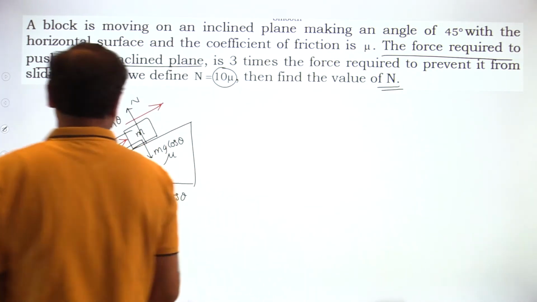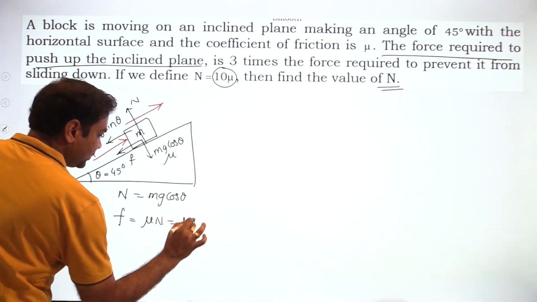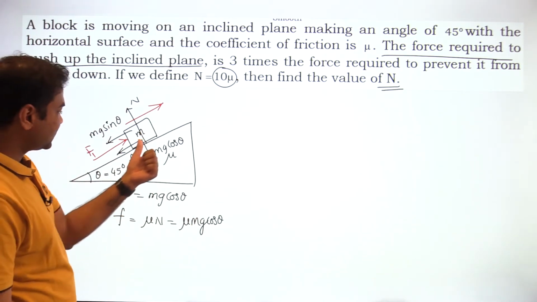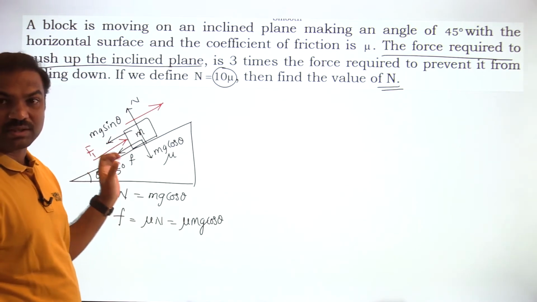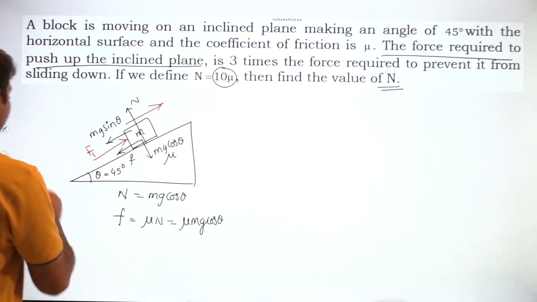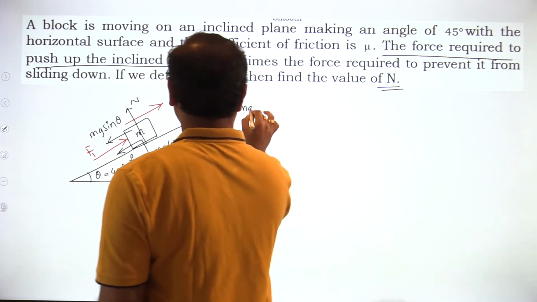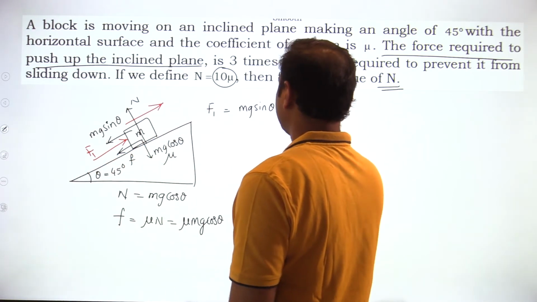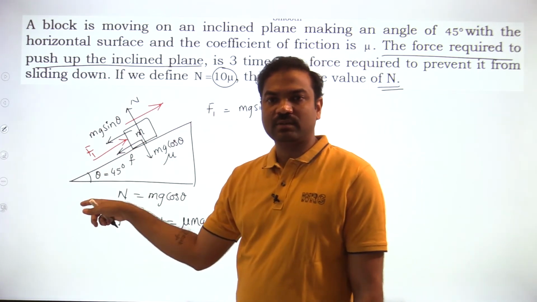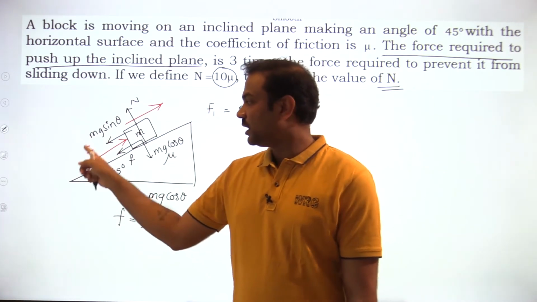Then what is the friction force value? Friction force value is equal to mu into normal reaction, that is mu into mg cos theta. That is the friction, acting downward. Mg sin theta is also acting downward. But still we want to push it up the inclined plane. Then what is the force required? F1 value is equal to mg sin theta plus friction. Mg sin theta is acting downward, friction is also acting downward. So to move the block up the inclined plane, how much force is required?